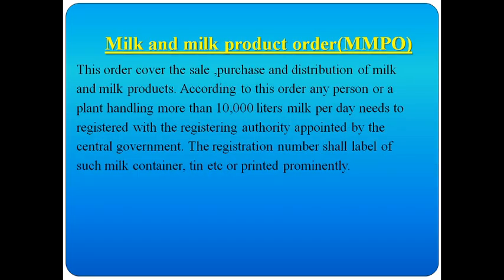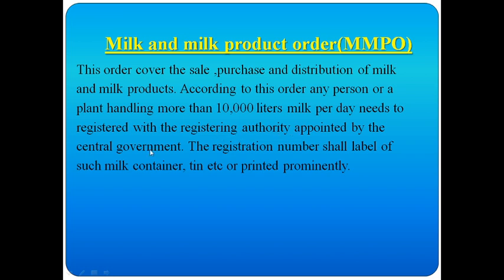Next, the Milk and Milk Product Order. This order covers the sale, purchase and distribution of milk and milk products. According to this order, any person or plant handling more than 10,000 liters of milk per day needs to register with the registering authority appointed by the central government.